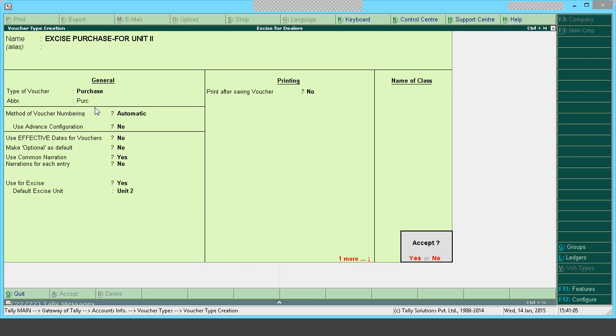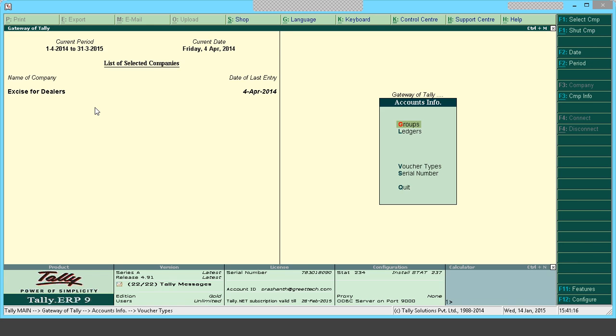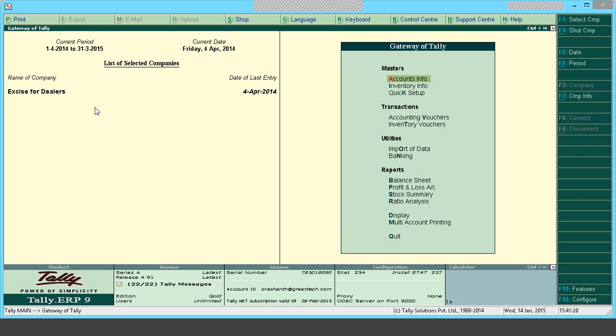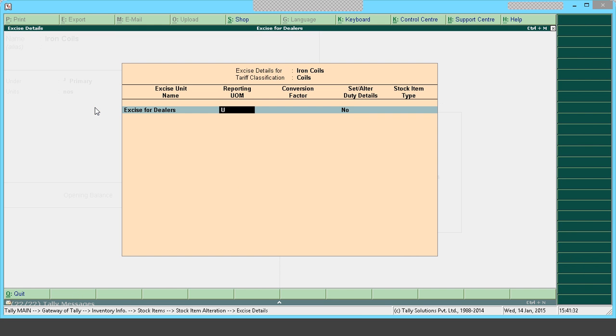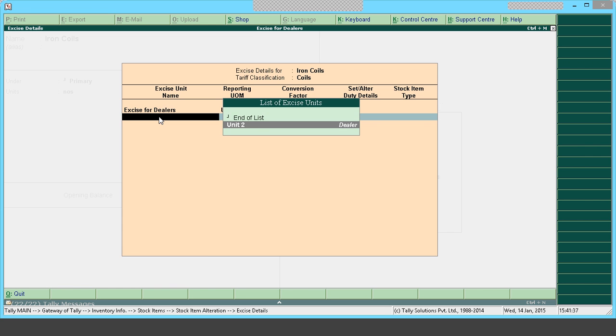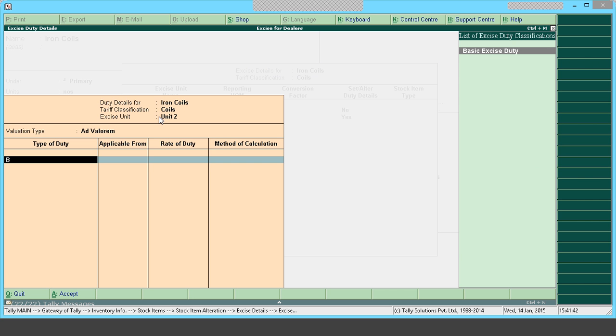Like this, you should create another voucher type for sales, for debit note, for credit note, and for receipt note also if it is available. This is how the accounting of multiple units will happen. So the first modification is with the voucher type. The second thing is with the stock item. When I go to inventory info, stock item, you can see the duty we have specified with respect to one particular unit. For a second unit, again it should be selected below, the unit of measure should be given, and the duty configuration needs to be done.